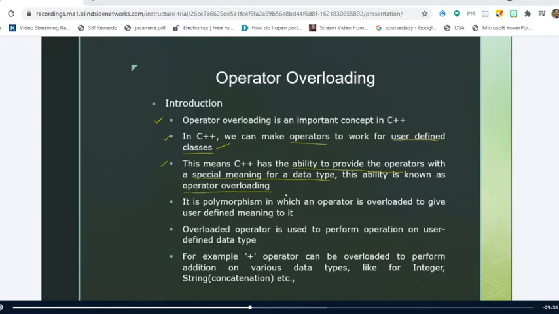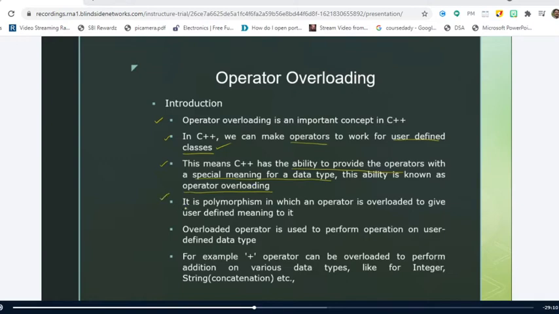It's not mandatory that you write exactly what I am saying. You understand the concept and you try to give your own answer. So we are providing the operators with a special meaning for a data type such that we make them work with user-defined data types in addition to the fundamental data types. Very important point.